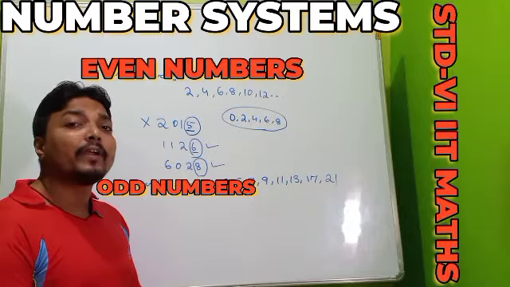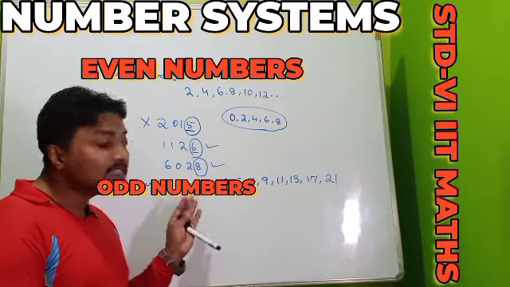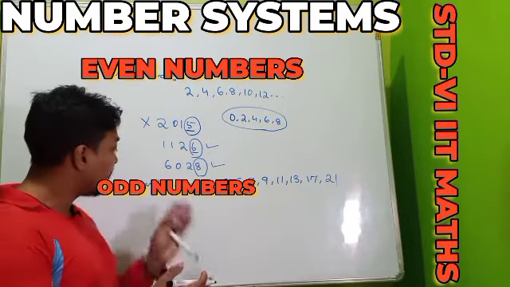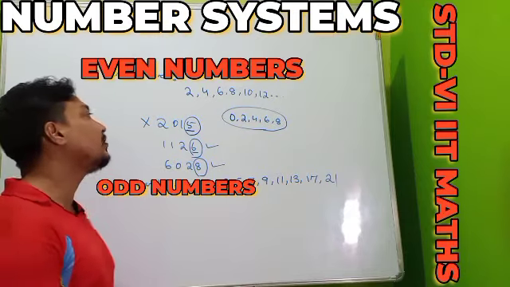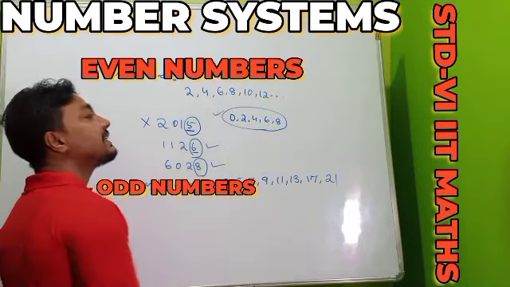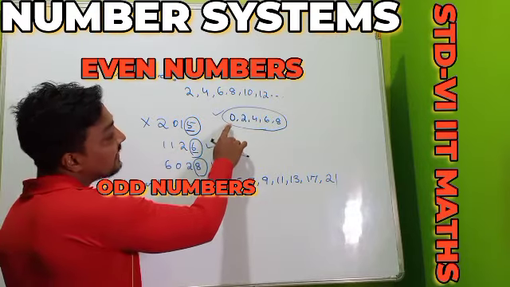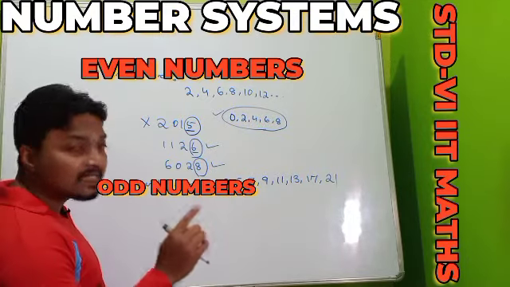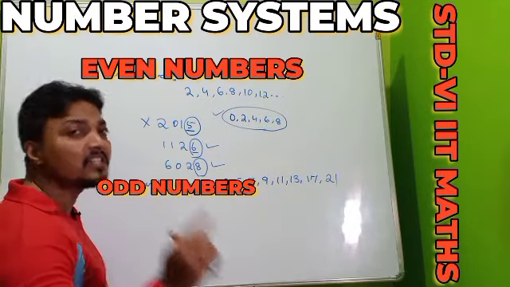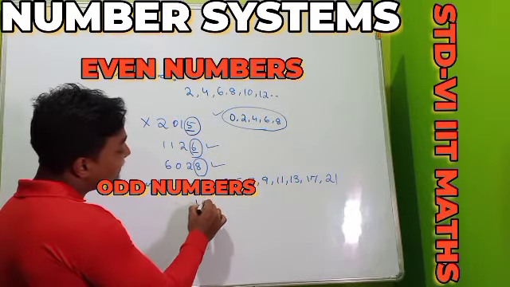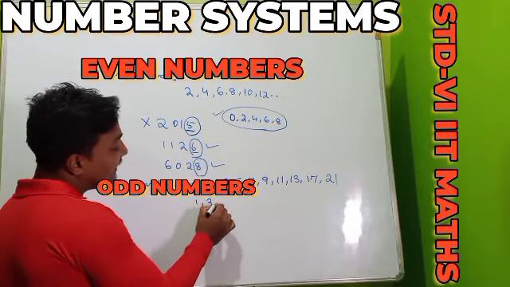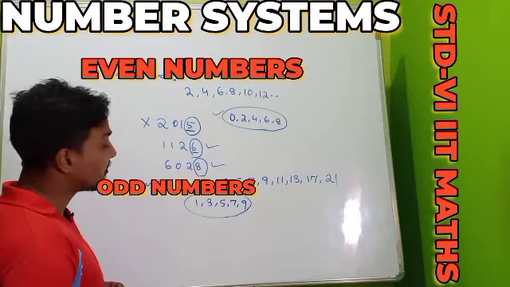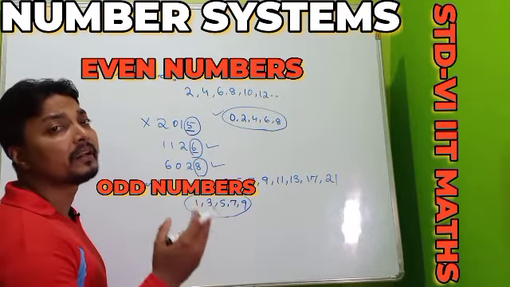But it is very difficult whenever a larger number is given. How? By seeing it, you can say whether the number is an even number or not. Not an even number means odd number. So just like one of the shortcut tricks of the even number I said, by checking the unit place, if it is 0, 2, 4, 6, 8, it means 100% the number is our even number. In the same way, you have to check the unit place digit of the number. And if the unit place digit of the number is either 1, 3, 5, 7 or 9, 100% the number is our odd number.